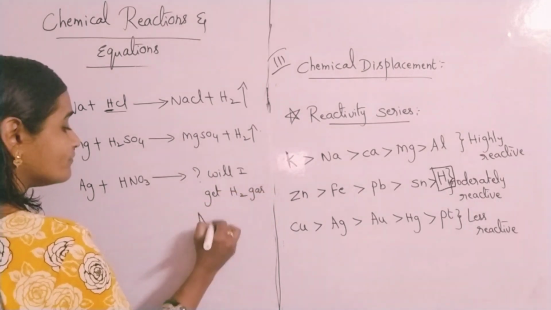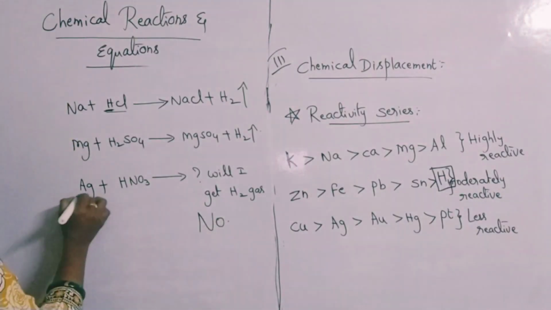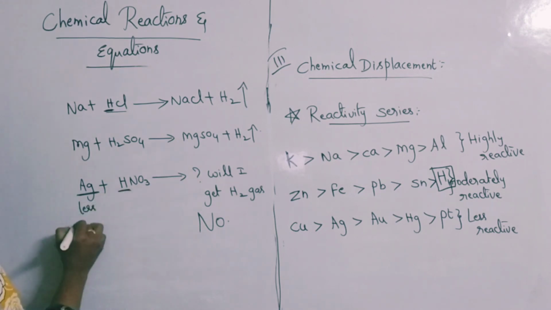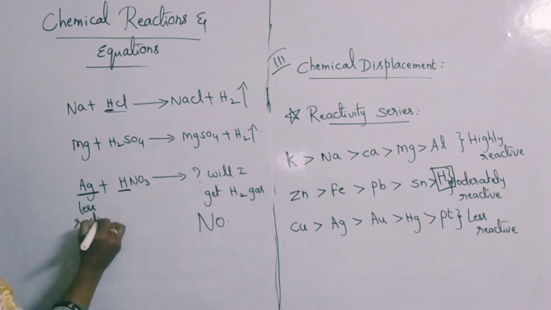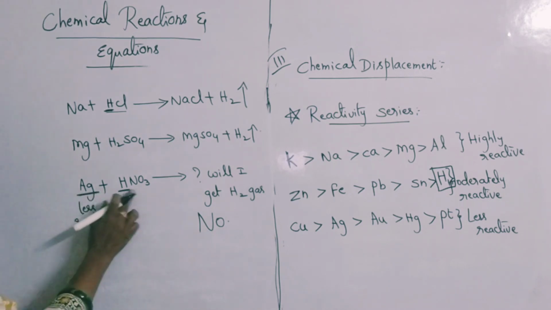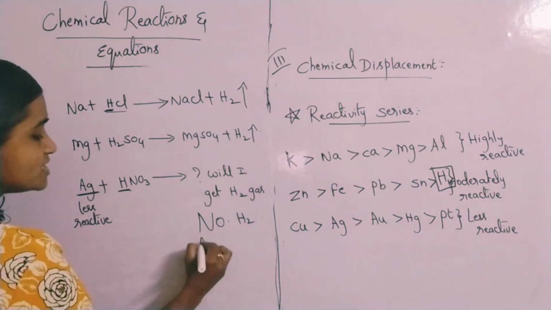Obviously no. Here there is no liberation of H2 gas, because silver is less reactive than hydrogen. If a less reactive metal is there, how can it displace hydrogen? So no H2 liberation.